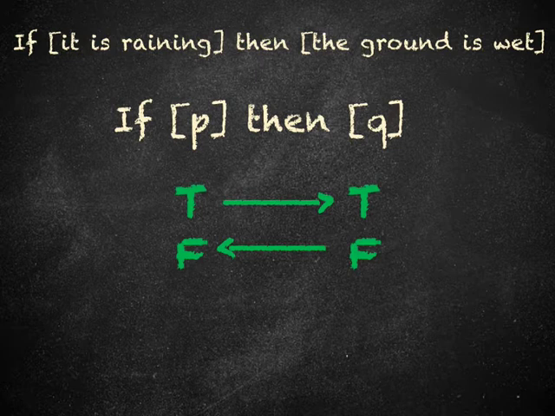If the sentence, if it is raining then the ground is wet, is true, then, if we know that the ground isn't wet, we also know that it isn't raining, because, if it were, then the ground would be wet.